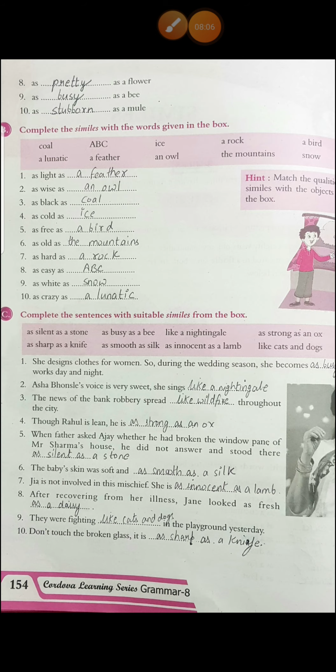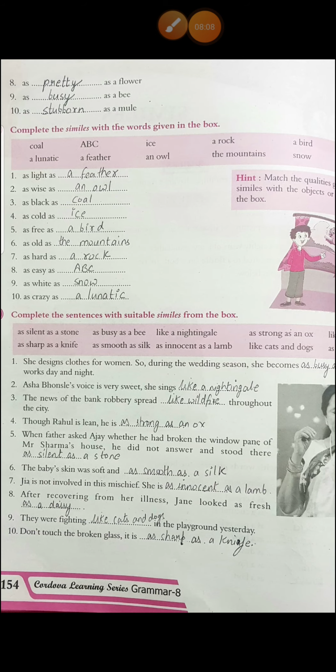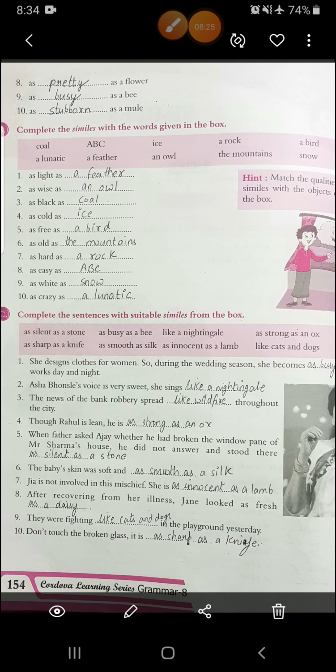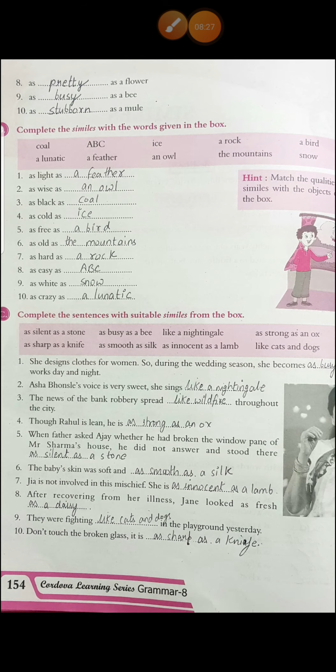Fifth, when father asked Ajay whether he had broken the window pane of Mr. Sharma's house, he did not answer and stood there as silent as a stone. He was just standing there silently. Then sixth, the baby's skin was soft and as smooth as silk. So we have compared the softness of baby's skin with silk, how smooth the silk is.